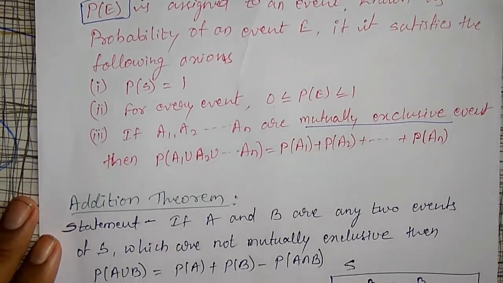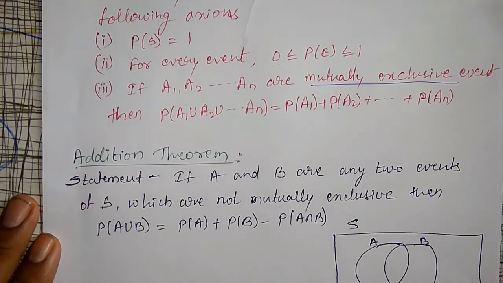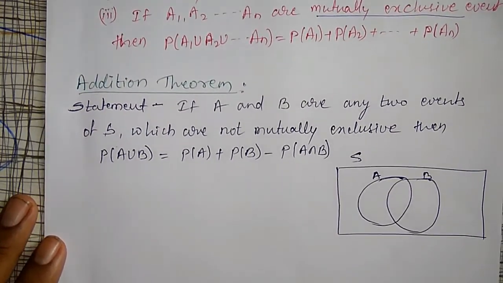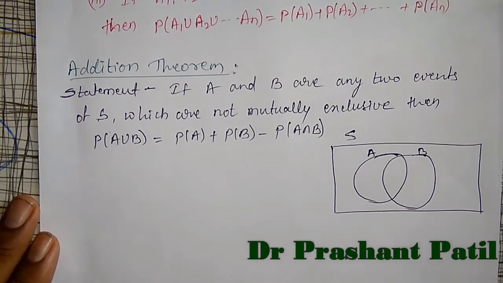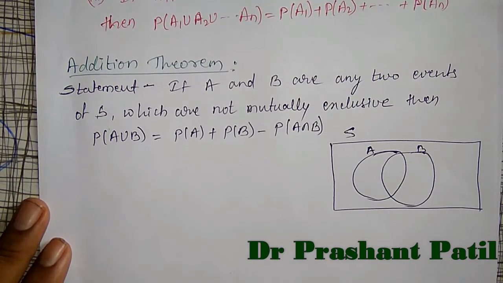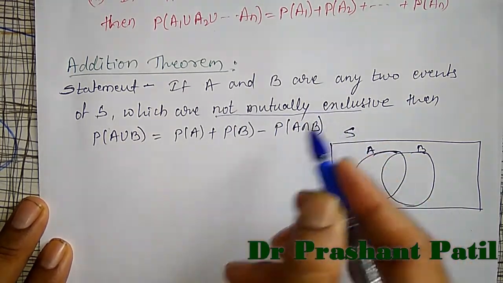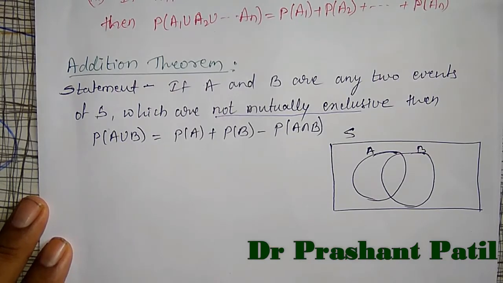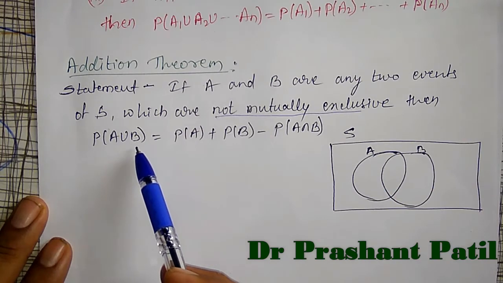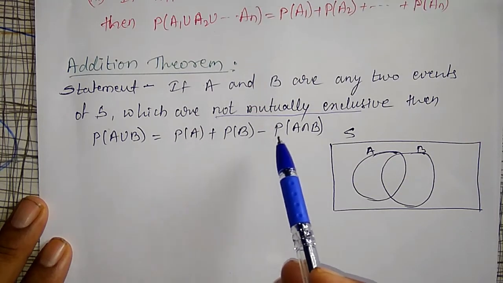Then comes the addition theorem. Let me state here the addition theorem. If A and B are any two events of a sample space S which are not mutually exclusive, then probability of A union B equals probability of A plus probability of B minus probability of A intersection B. Mutually exclusive means there is no common element between A and B. Here, not mutually exclusive means there is a common element in A and B.